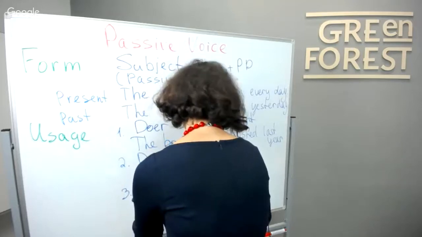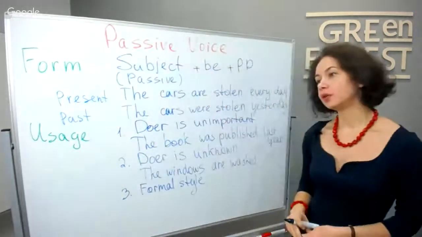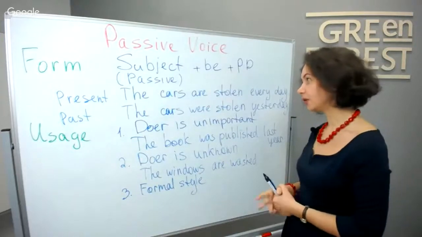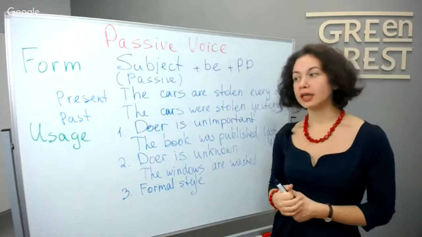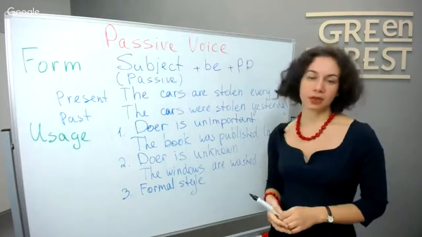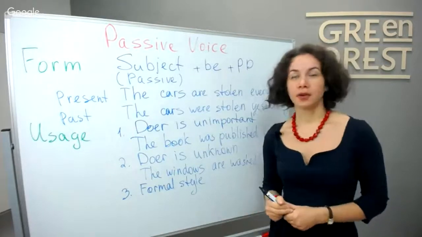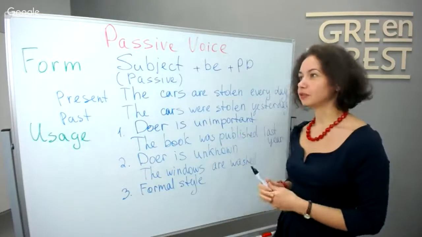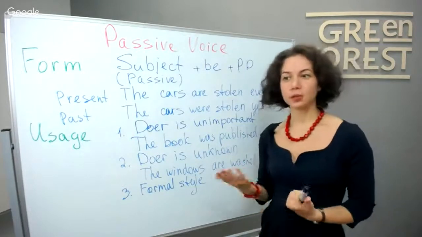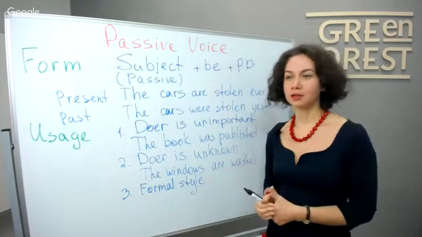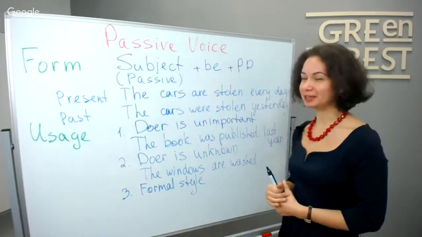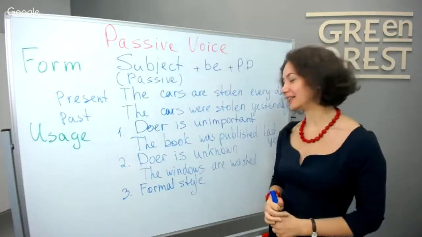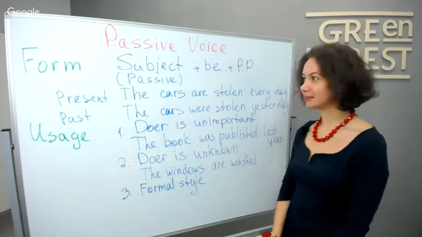When you write a report or need to use business correspondence, you can use passive voice in your emails. For example, you cannot write, "I think that I'm a very great person and I have conducted a conference." You need to write, "The conference was conducted in May in 2015." This sounds much better than just "I did that." So this is our formal style.